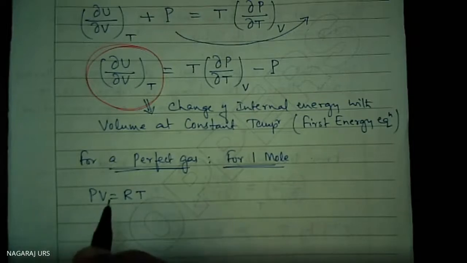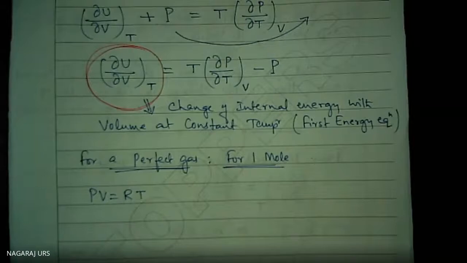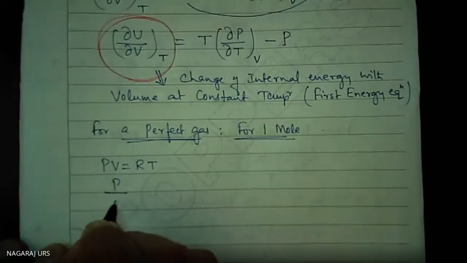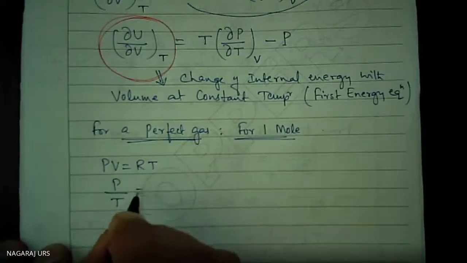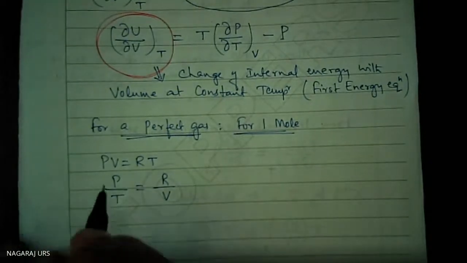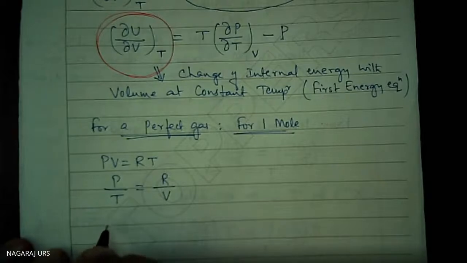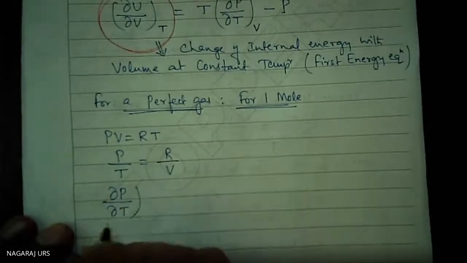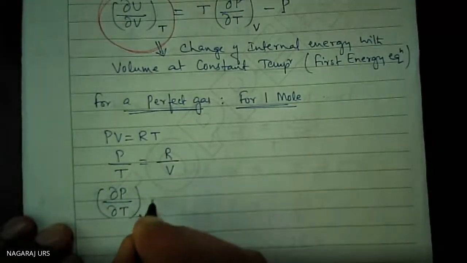Now, differentiate using this. Del P by del T is equal to how much? P divided by T is equal to R by V. Del P by del T at constant volume is R divided by V.